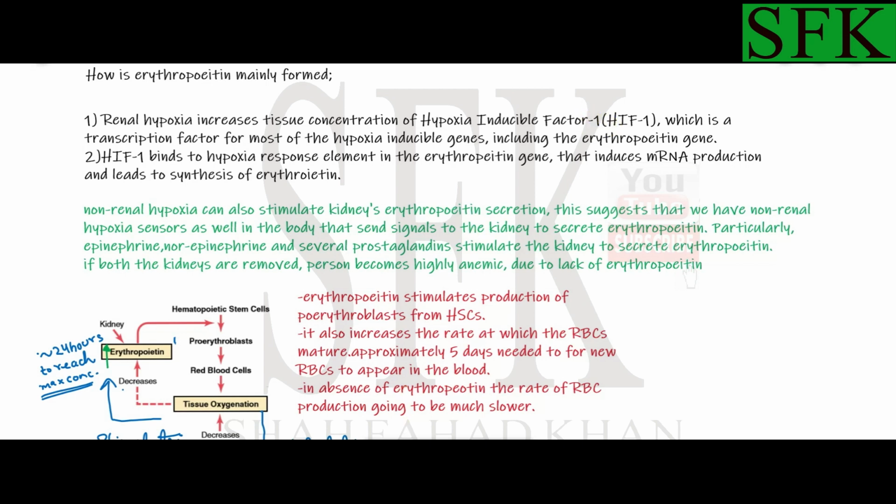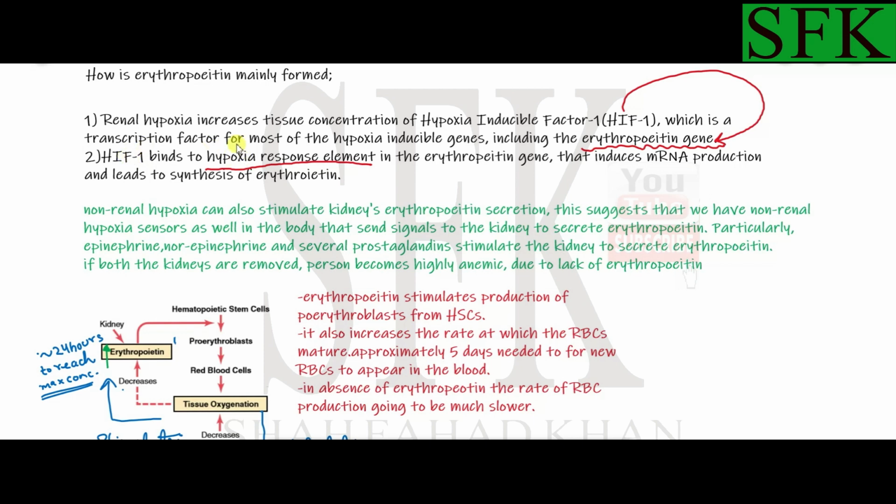Since it's a transcription factor, it goes and binds to the erythropoietin gene. We know that erythropoietin is a glycoprotein, so there must be a gene to code for it. In this erythropoietin gene, we have a specific part called the hypoxia response element, a specific sequence where HIF-1, the hypoxia inducible factor 1, binds.